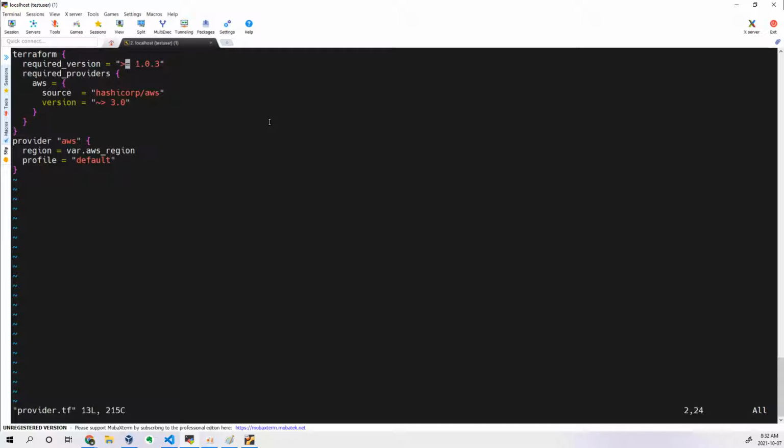You have to always write equal to, and whatever version you want to execute on production, you have to give only that particular equal to version. Okay, so do remember this point always.